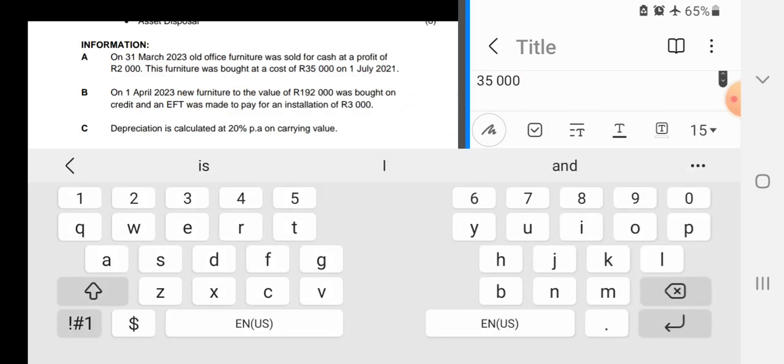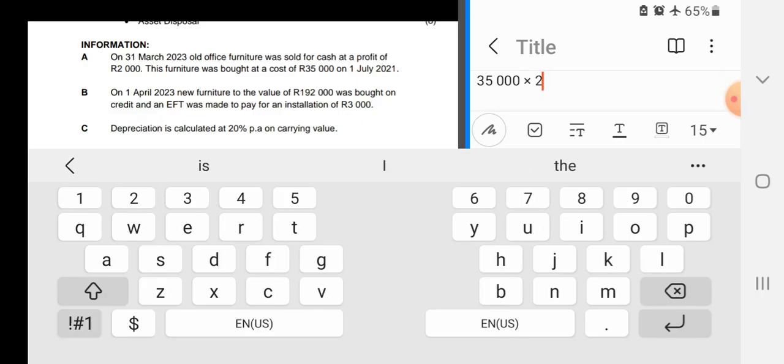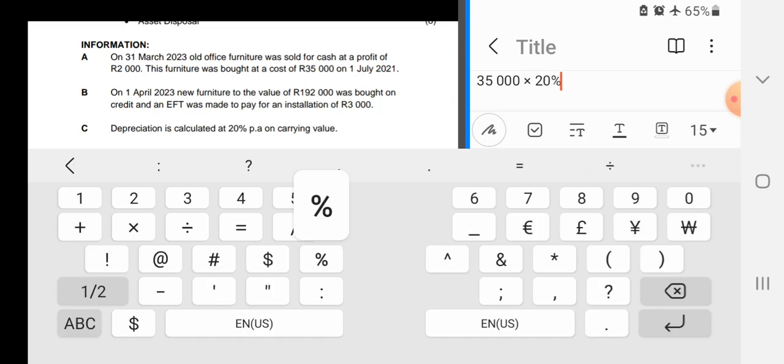We are going to multiply by 20%, and multiply by, let's count the months: July, August, September, October, November, December, January, February, March, April, May, June.